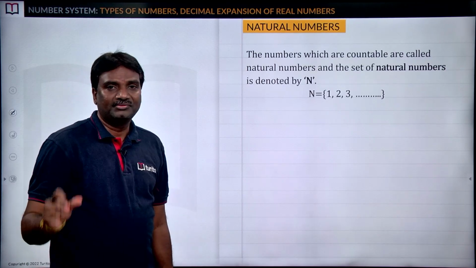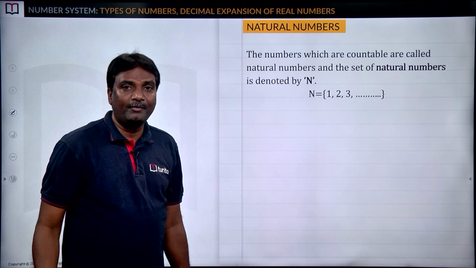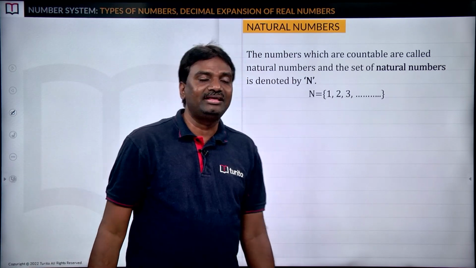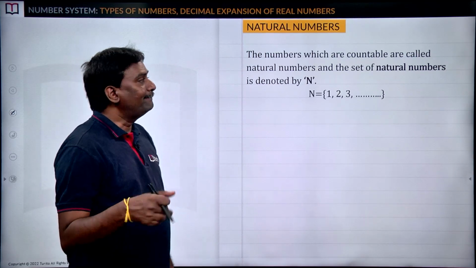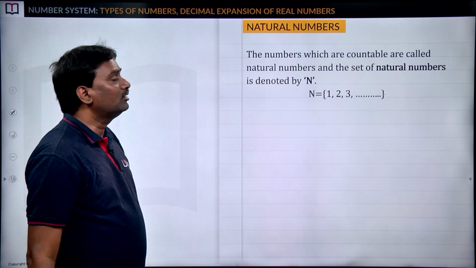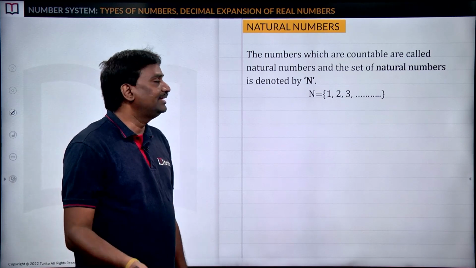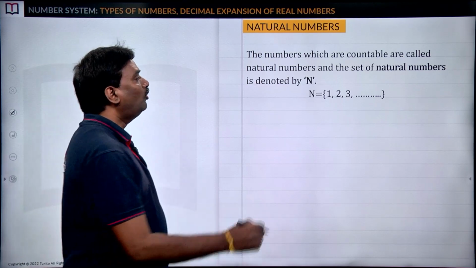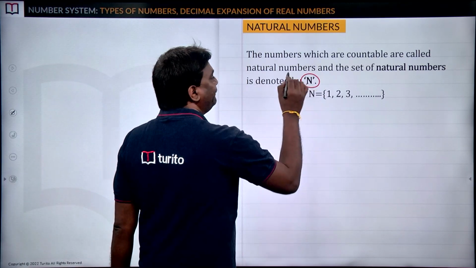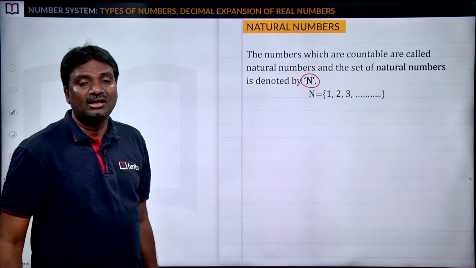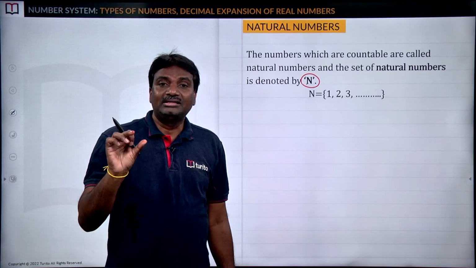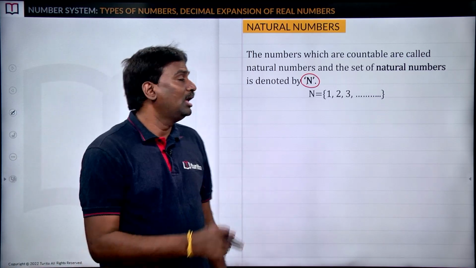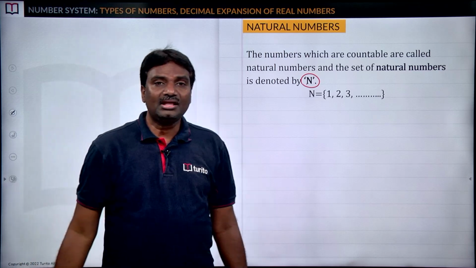So natural numbers. So we have so many numbers. Among all those numbers, how can we say one number is a natural number? The numbers which are countable are called natural numbers, and the set of natural numbers is denoted by capital N. So throughout mathematics, capital N means set of natural numbers. What is the meaning of natural numbers? The numbers which are countable. The numbers which are countable are known as natural numbers.